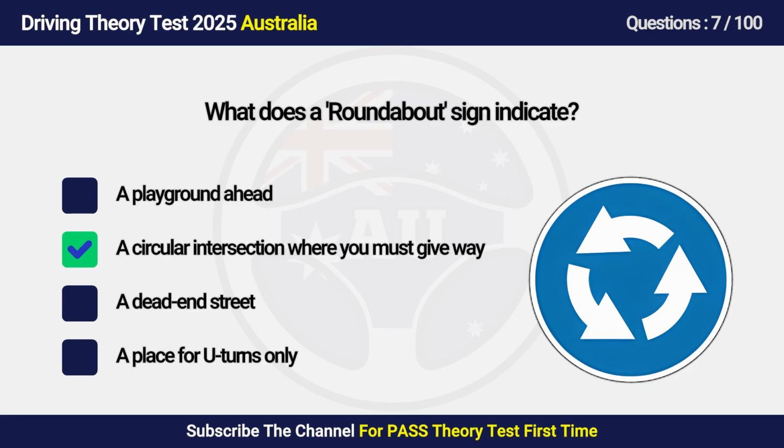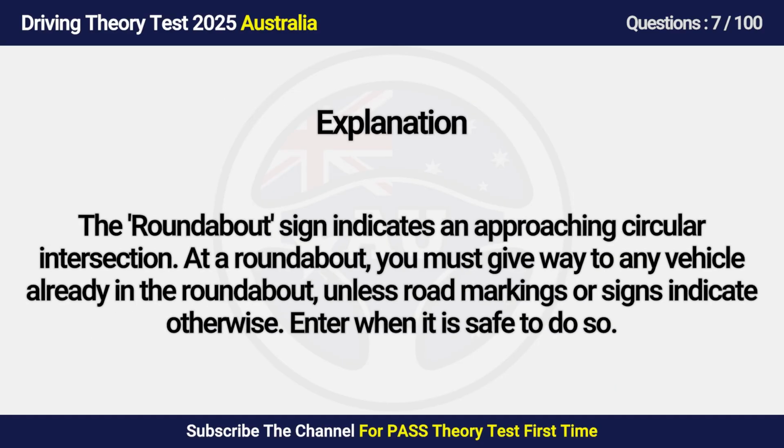Answer is B. A circular intersection where you must give way. The roundabout sign indicates an approaching circular intersection. At a roundabout, you must give way to any vehicle already in the roundabout, unless road markings or signs indicate otherwise. Enter when it is safe to do so.